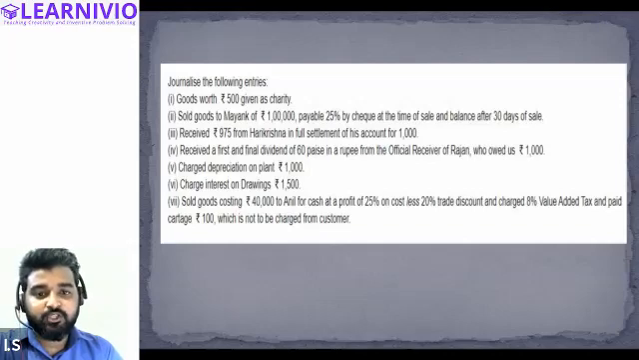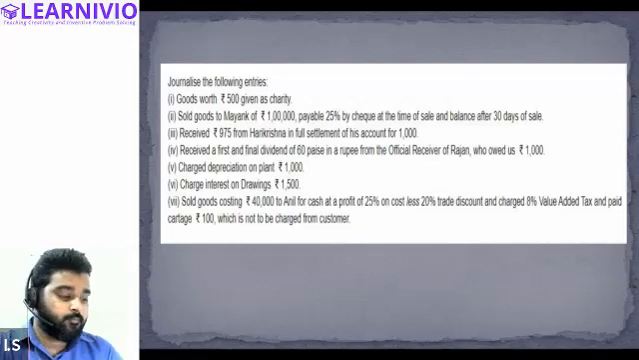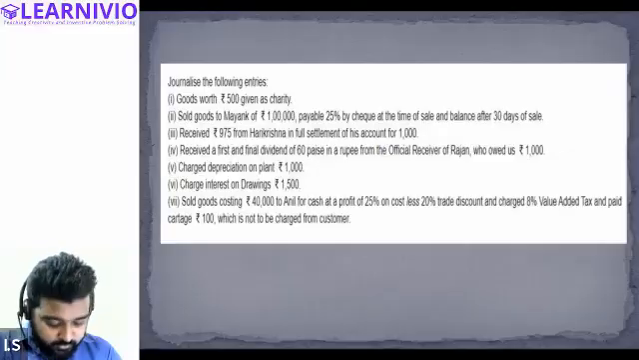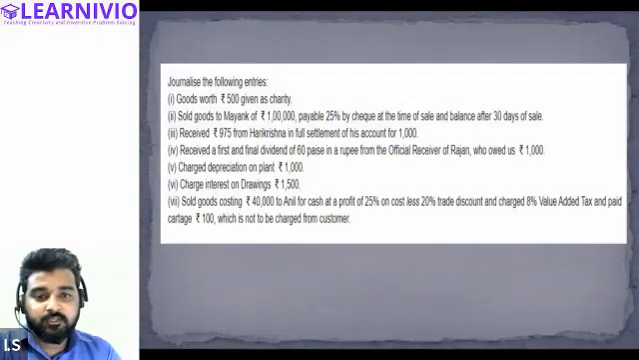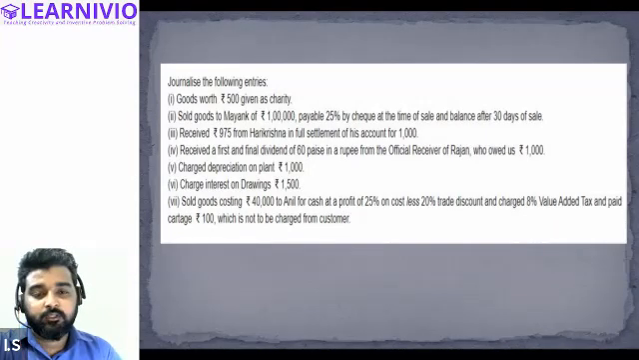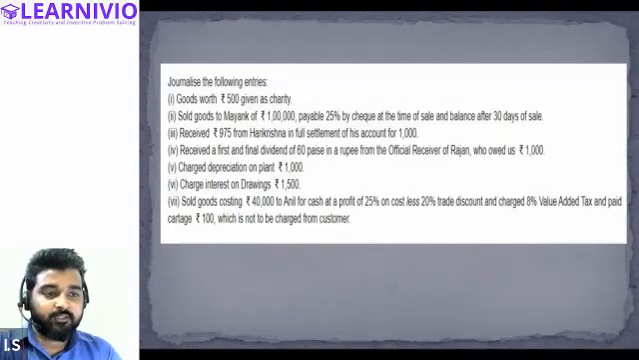Next transaction: charge interest on drawings. This is different. How will we record it? Interest is an expense. But in this case, we are the person who has drawn a certain amount from the business, and we are imposing interest on that person. So in this case, interest is a revenue for the business. Interest on drawings is a revenue for the business.